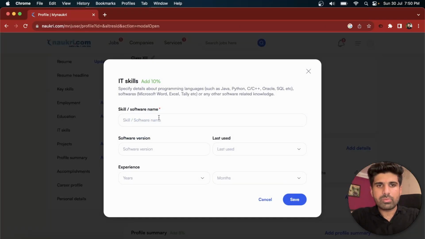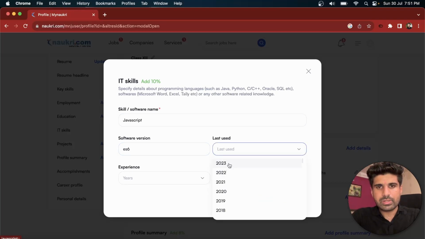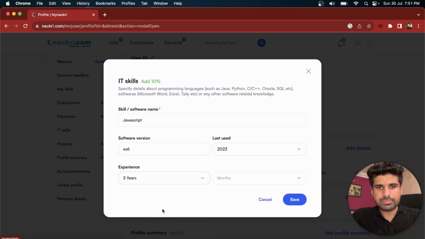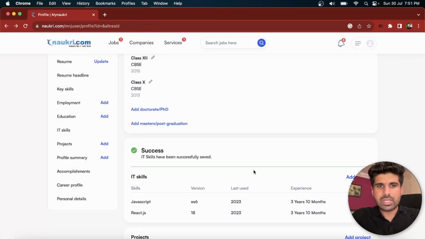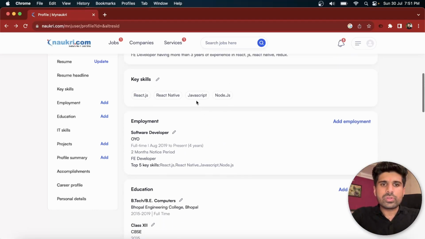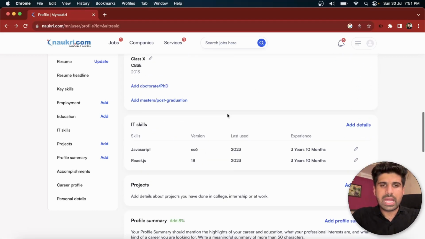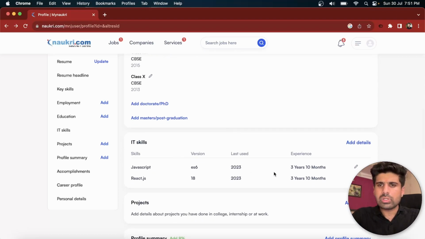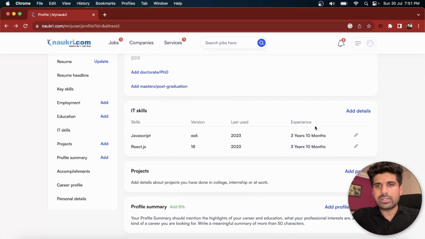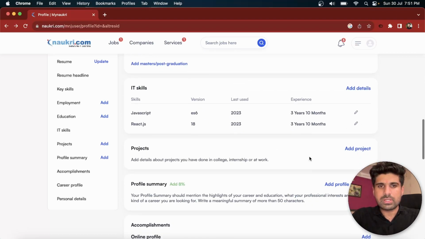Again, just add one more skill, or any or all of the skills which you entered previously. So currently it's ES6. You can input here the experience, same, 2 years and 10 months. Just click on save. So you can add all of your skills here. The same you add into the key skill portion, or even you can expand it. You need to edit this after changing the experience time.